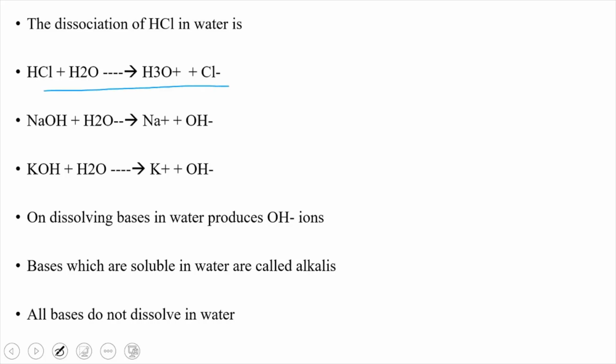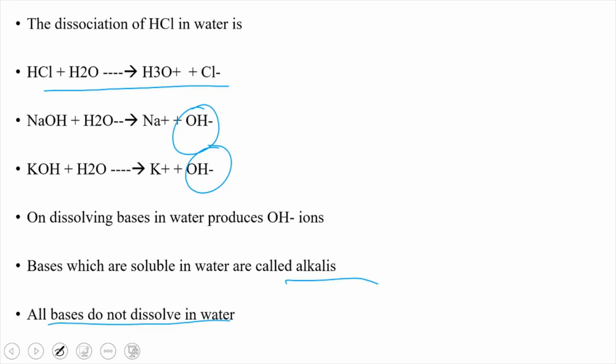So the dissociation of hydrochloric acid in water is, as I already said, hydrochloric acid reacts with water to give rise to H3O+ and Cl-. Like that, sodium hydroxide, which is a base, dissolved in water produces OH- ions. So dissolving bases in water produces OH- ions. Bases which are soluble in water are called alkalis, but not all bases dissolve in water.